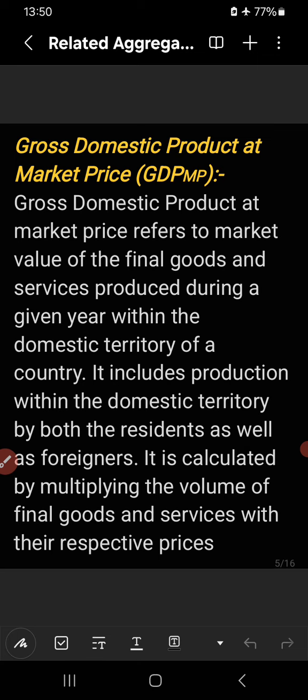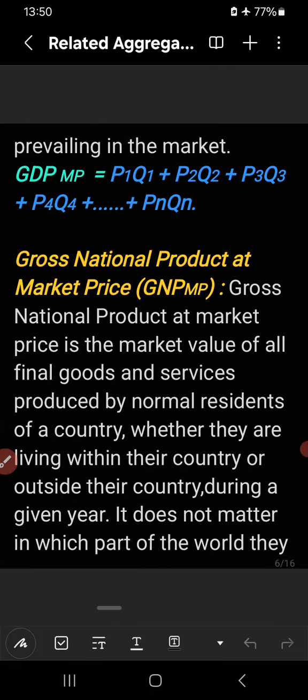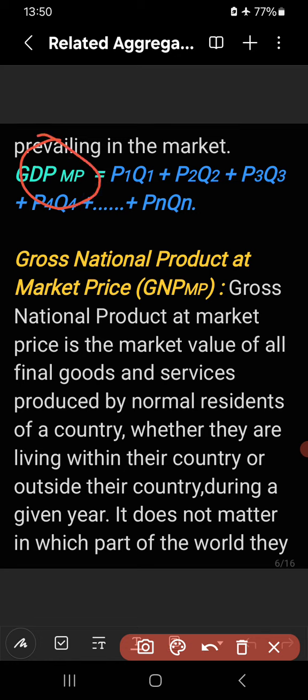How is GDP-MP calculated? It is calculated by multiplying the volume of final goods and services with their respective prices. GDP-MP is equal to P1 Q1 plus P2 Q2 plus P3 Q3 plus P4 Q4 plus P5 Q5 up to Pn Qn.